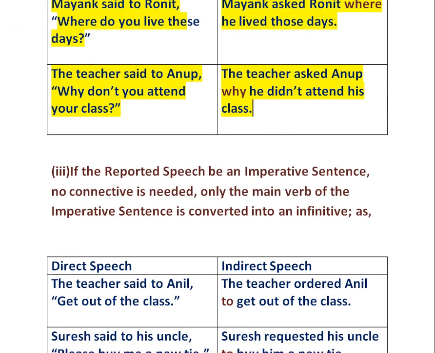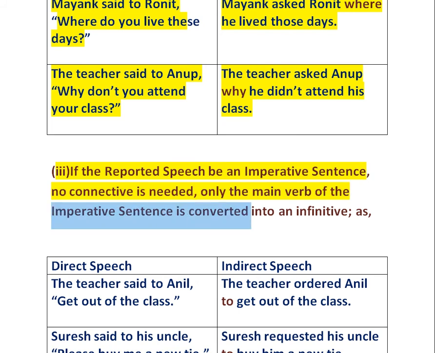The next rule is if the reported speech be an imperative sentence, no connective is needed. Only the main verb of the imperative sentence is converted into an infinitive. So, if the reported speech be an imperative sentence, then no connective is required. Only the main verb is changed into an infinitive.